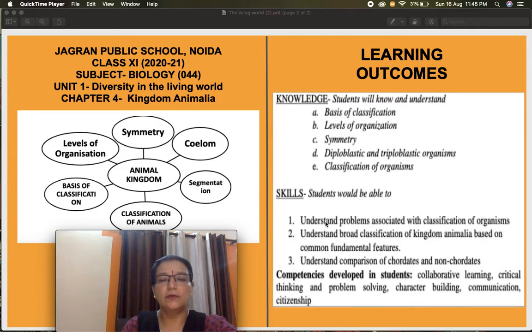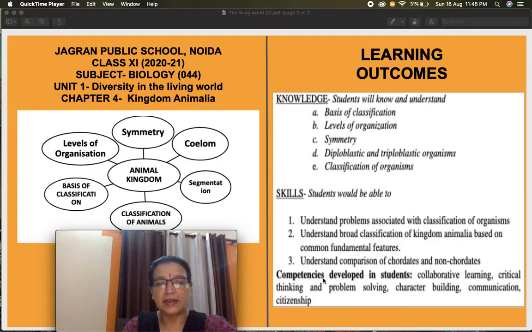You will be able to understand the problem associated with classification of organisms, and you will also be able to understand broad classification of kingdom Animalia based on the common fundamental features, and you can also compare the chordates and non-chordates as well as vertebrates and invertebrates.